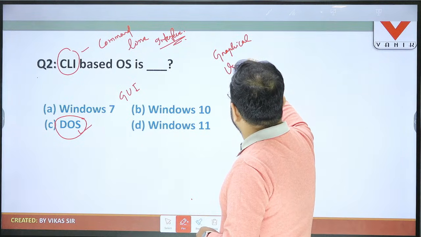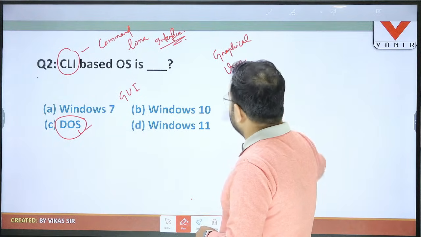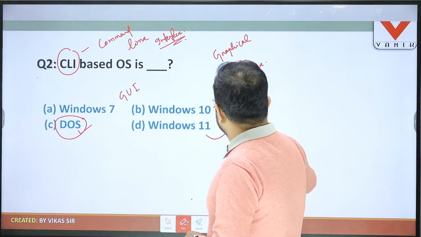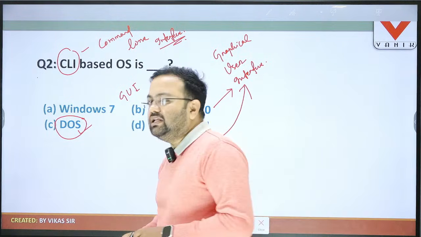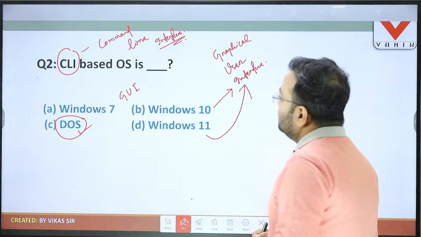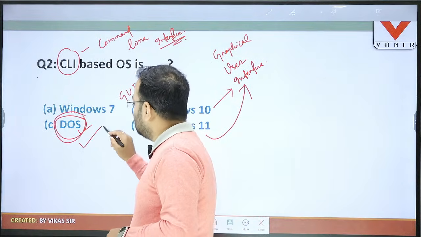Windows 10 is also a GUI based interface. Windows 11 is also a GUI based interface. So among these, A, B and D are GUI based operating systems, and only one command line interface operating system, which is DOS, disk operating system.